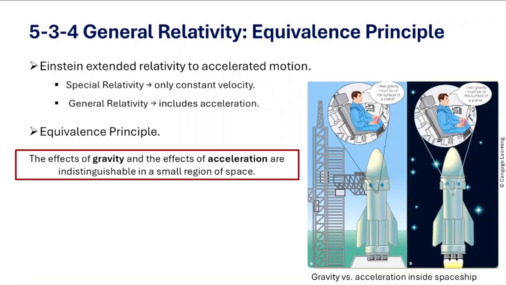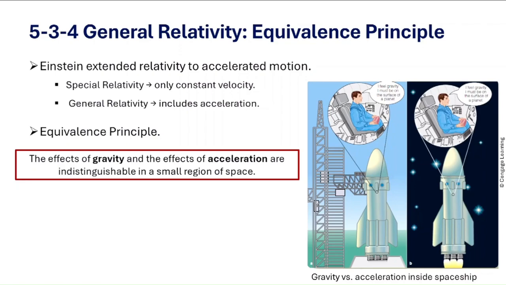So can you design an experiment inside the ship to tell the difference? Drop a ball, it falls down. Jump, you come back down. So every test gives you the same result. So locally, you cannot distinguish gravity from acceleration. So this is why Einstein said gravity and acceleration are equivalent. Locally, in a small closed environment, they give exactly the same effects. So that's why it's called the equivalence principle.